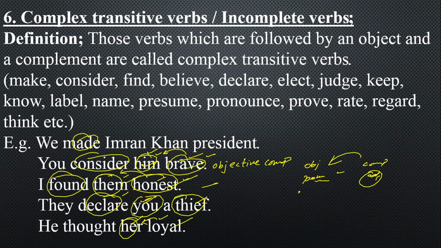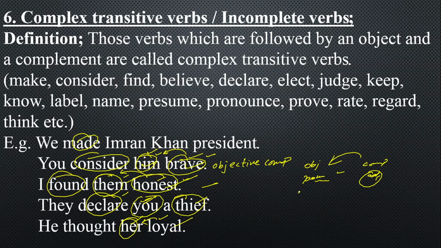You consider him brave. He is considered by you brave. He is considered brave by you. And the third one, now you will change into passive voice. I found them honest. They were found honest by me. They were found by me honest.